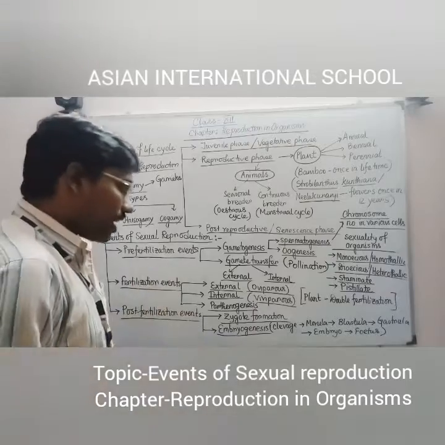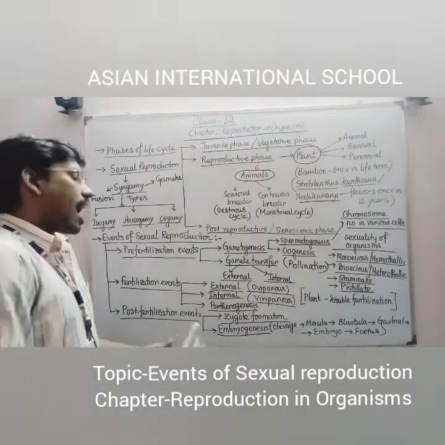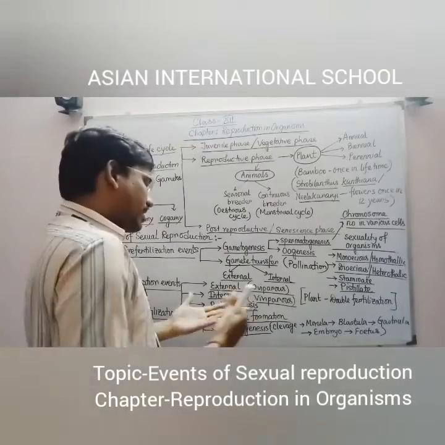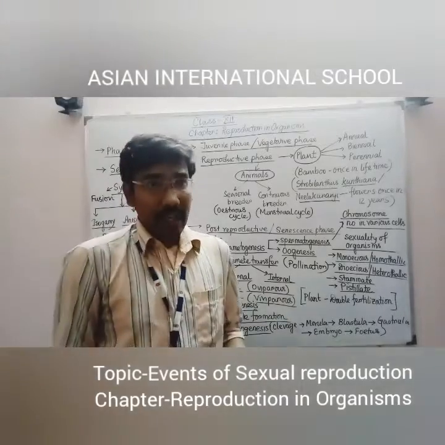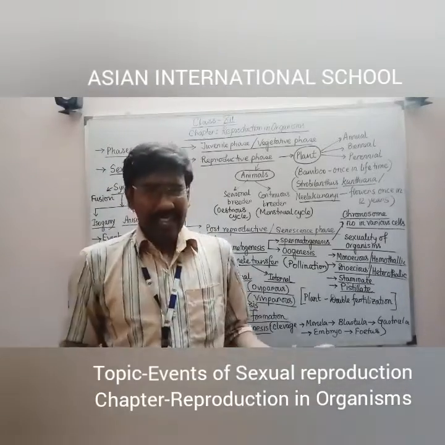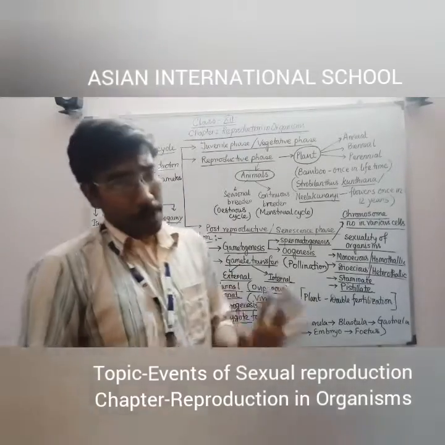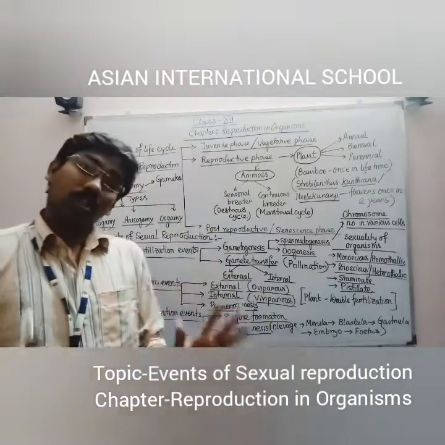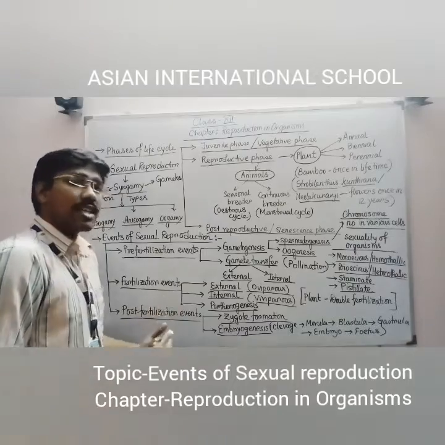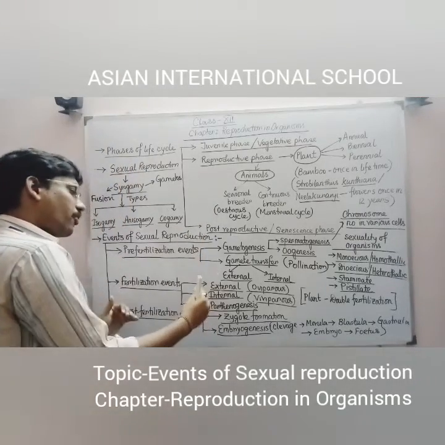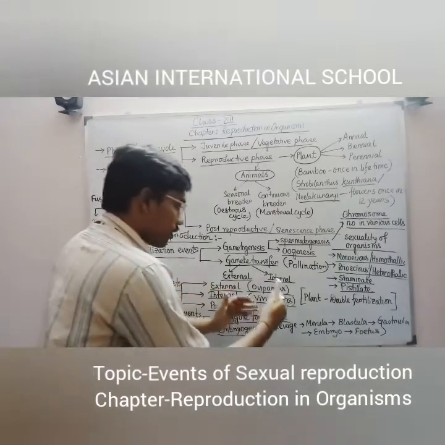Second, in internal fertilization, the male gamete is introduced within the female body and then the female gamete is fertilized. That kind of fertilization is known as internal fertilization. Mostly, organisms performing internal fertilization are viviparous. Here again I am saying mostly, because not all organisms are viviparous after internal fertilization. So externally fertilizing organisms are mostly oviparous, and internally fertilizing organisms are mostly viviparous.